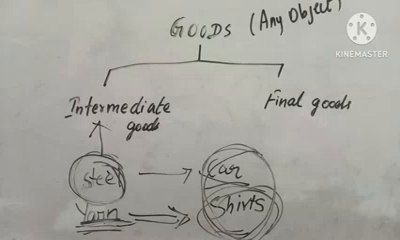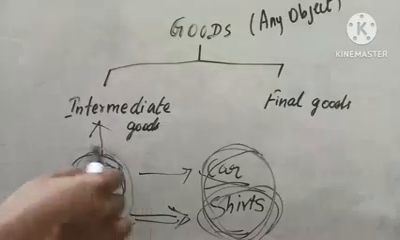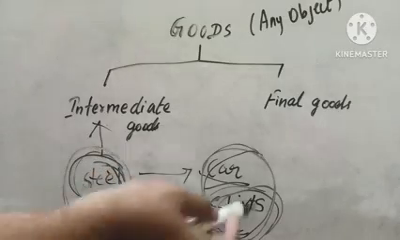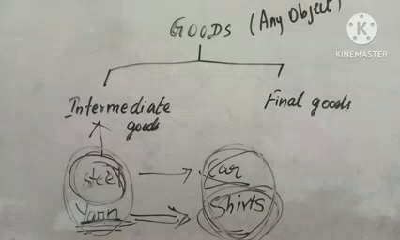So we have to understand two things here. Steel and yarn are intermediate goods, and car and shirts are final goods.